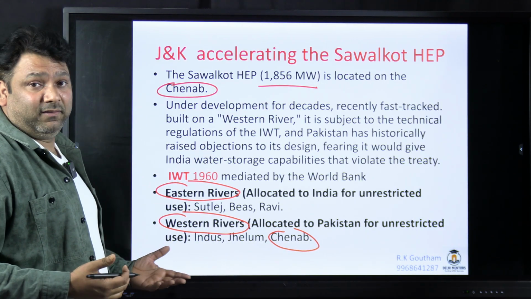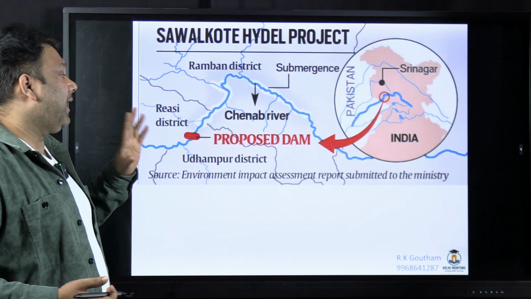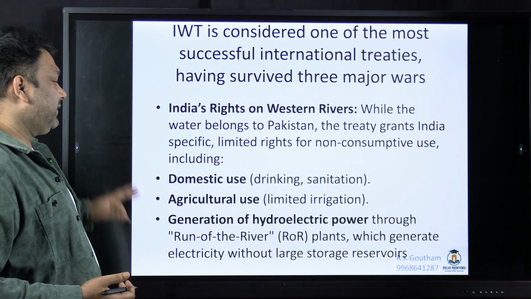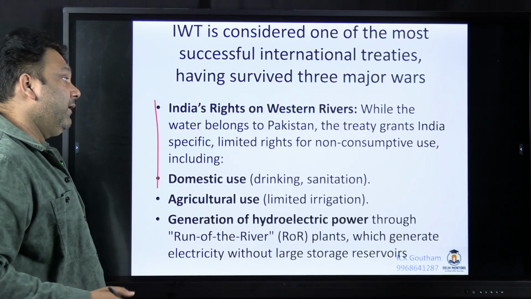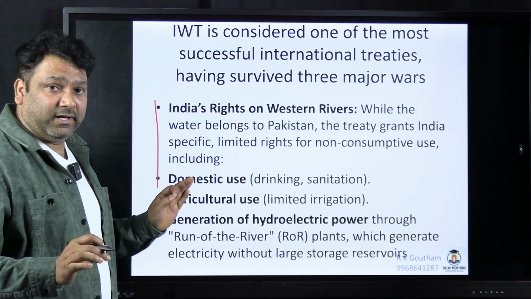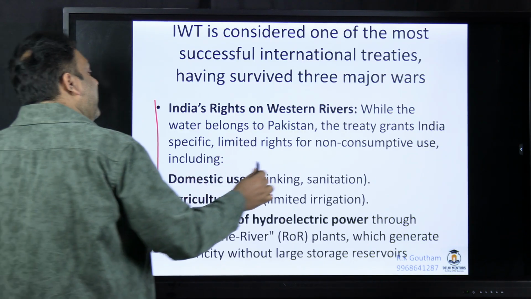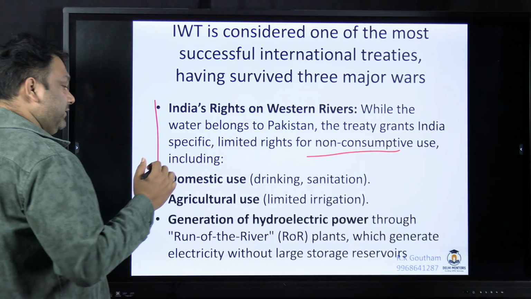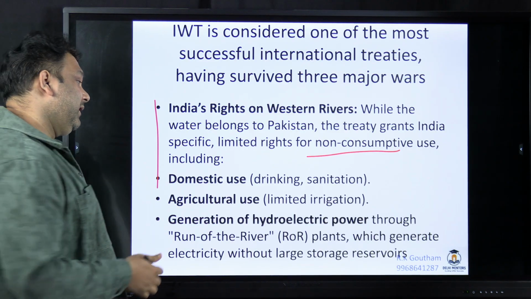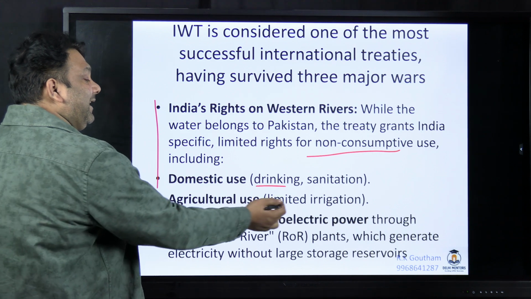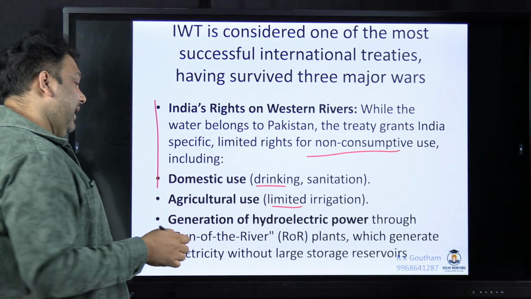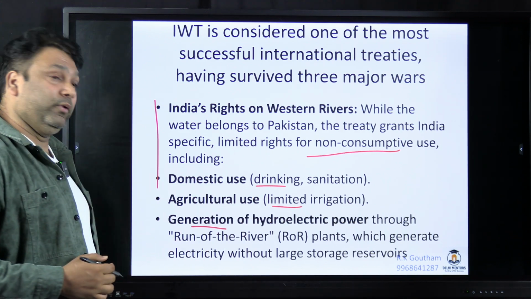So on the western river, what all things are allowed? India should not make consumptive use. Means India should have non-consumptive use. What all can India do? India can use these rivers for drinking water, sanitation, limited irrigation, and generation of hydroelectric power.